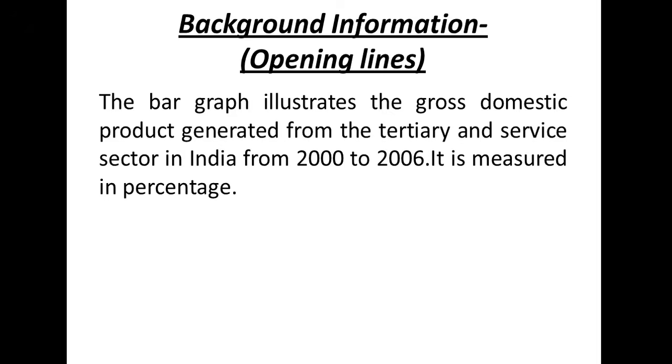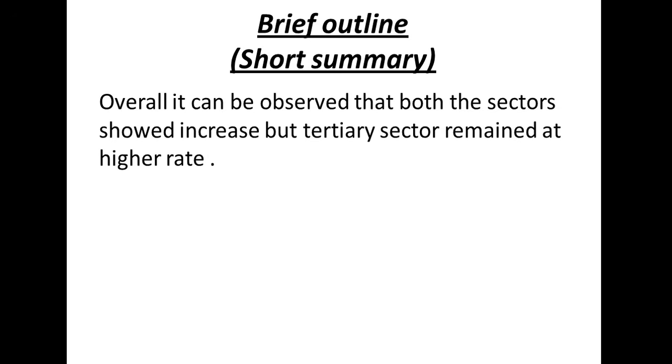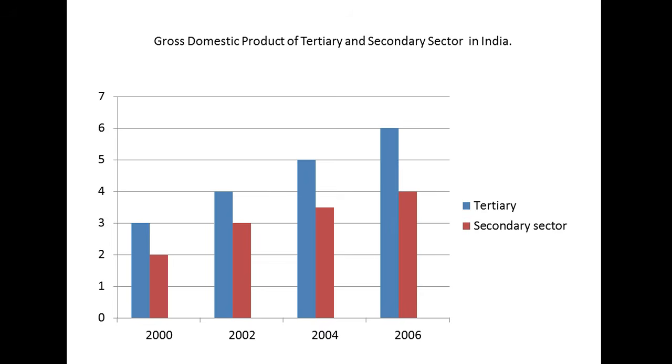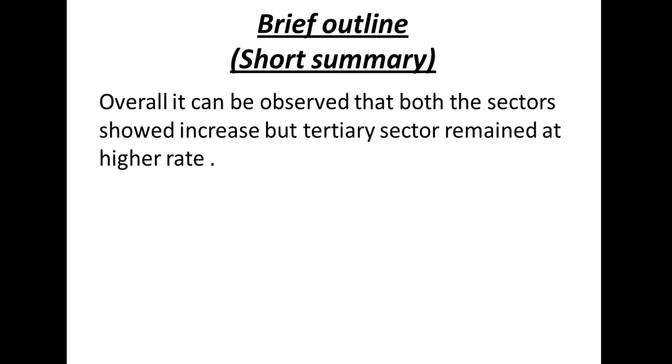Alright. Then we have a brief outline. Now what is brief outline? Brief outline is just a brief summary, like an overall opinion about the graph. Right? So what happens when you just give a first look at the graph? What comes to your mind? What is the first impression or the statement that the bar graph gives you? That you have to write as your summary here. Overall, it can be observed that both the sectors showed increase, but tertiary sector remained at higher rate.